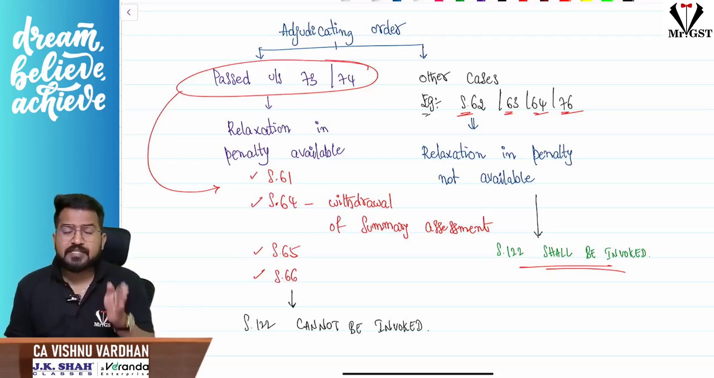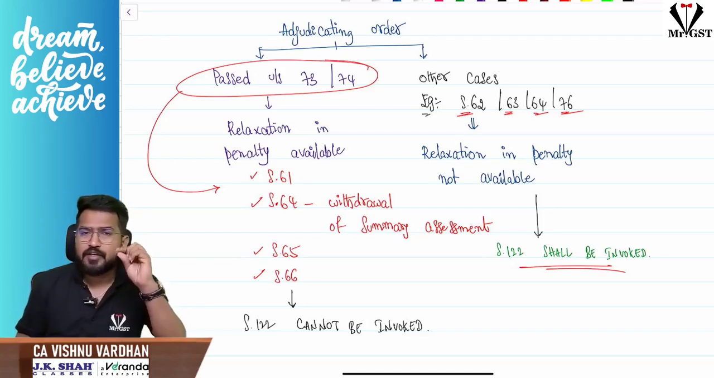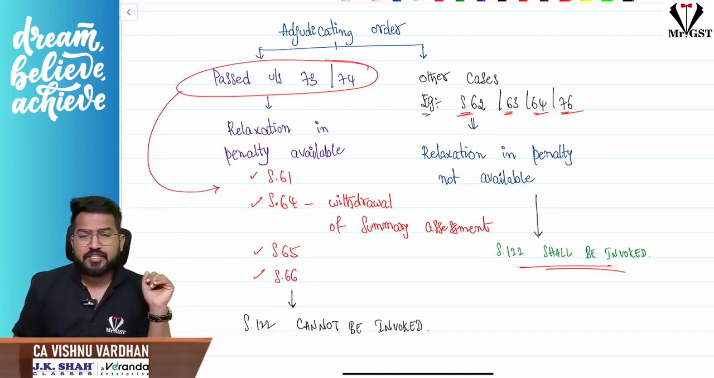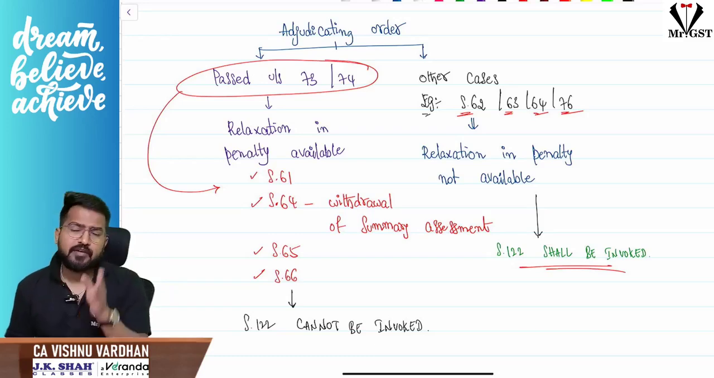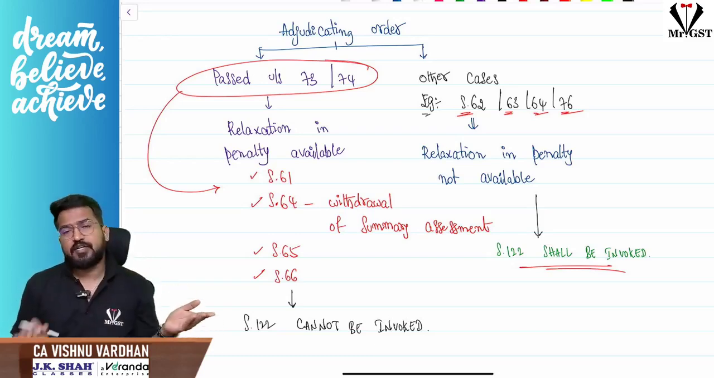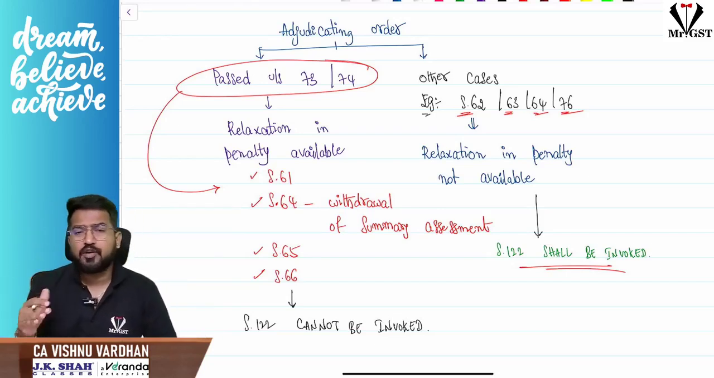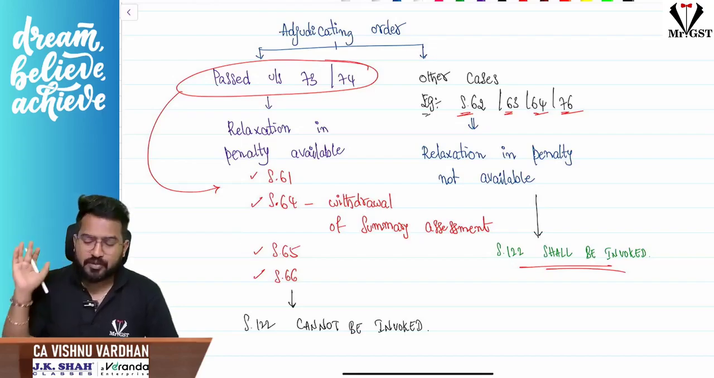But please understand, here there is relaxation, where if you are making the payments within some dates, you can enjoy the relaxation in penalty. But if the order is not passed under 73/74, then automatically the order is passed under different sections, maybe 62, 63, all that, where penalty provisions are not given. So there penalty will be as per section 122.